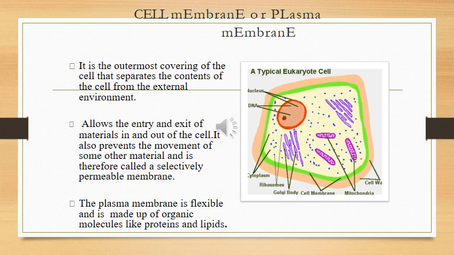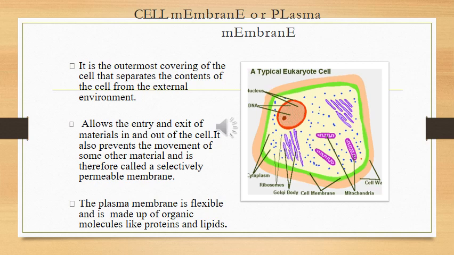Moving ahead, what is a cell made up of? What is the structural organization of a cell? Now this we will study. You can see here on the slide, it is the outermost covering of the cell that separates the content of the cell from the external environment. Just imagine if this cell membrane or plasma membrane is not there, what will happen to the inner content? No shape will be there. The inner content of the cell will be mixed with the water, mixed with this liquid, and it is not going to serve any purpose.